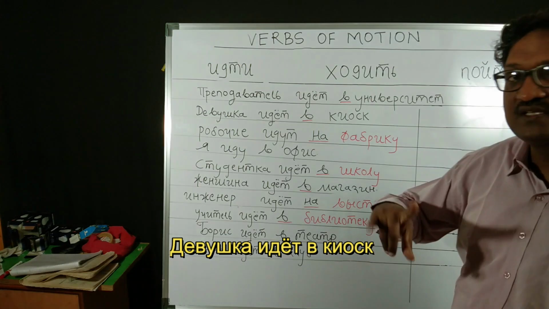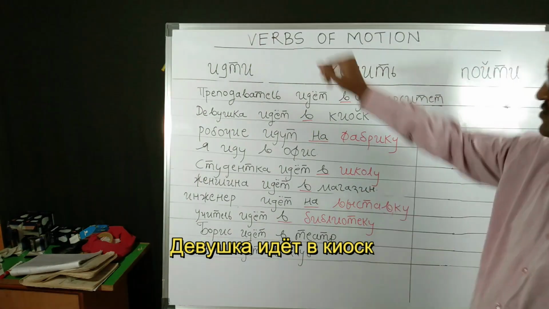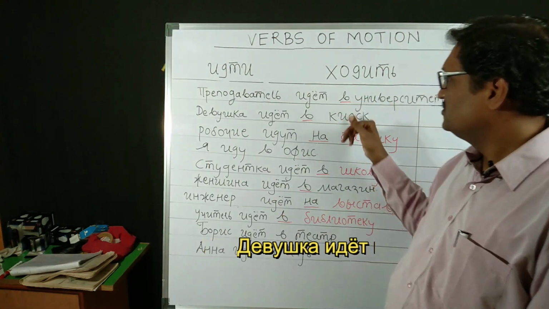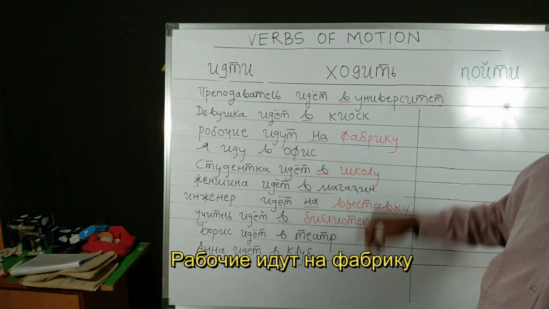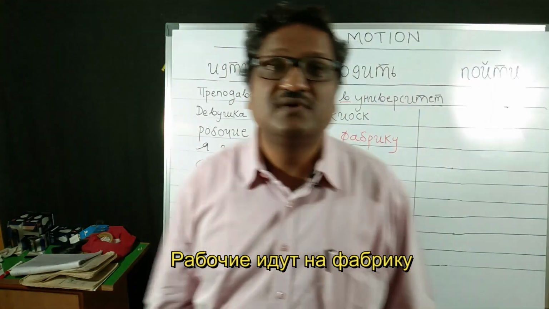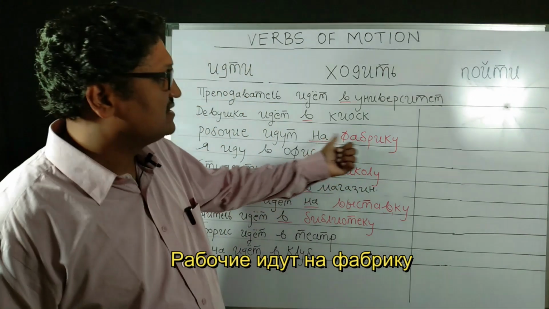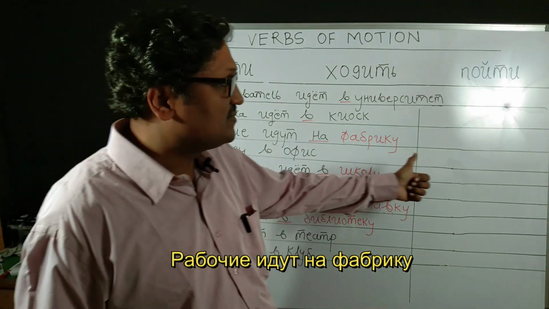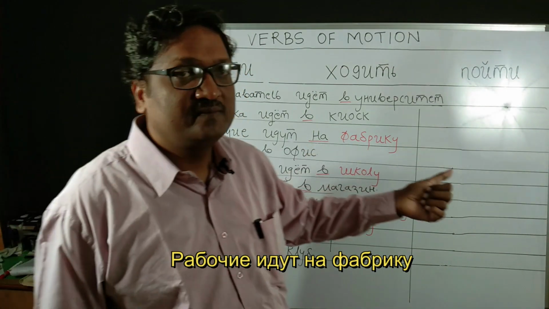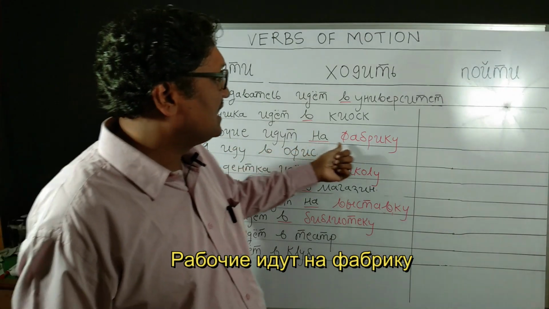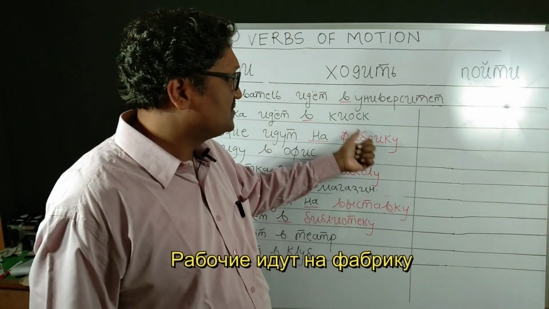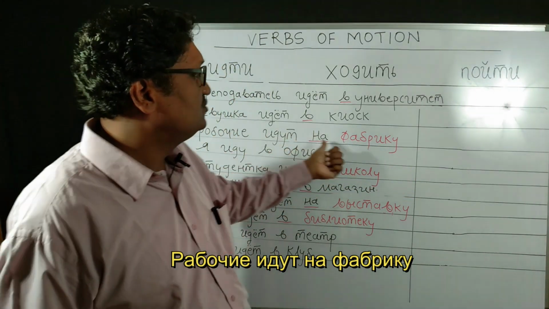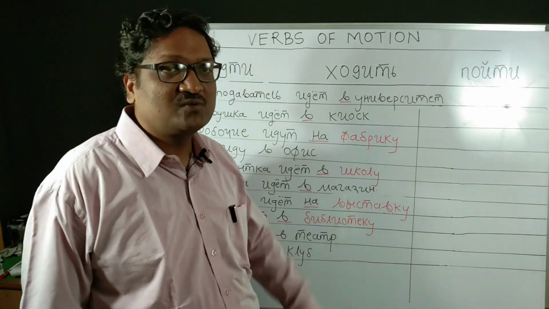But since in the prepositional case we have seen v kiosk, not na kiosk, the prepositions va and na are used here, and the accusative case of the noun is also used here. Rabochie idut na fabriku. Now fabrika, the plant, is a feminine gender inanimate noun. That is why it has taken the accusative case and changed to fabriku. And since in the prepositional case we say na fabrike, as in Oni rabotayut na fabrike, in the accusative case, verbs of motion take the accusative case of the noun. So that is why it has changed to Rabochie idut na fabriku, and this na has come from the prepositional case.